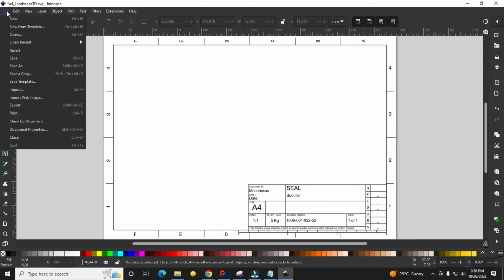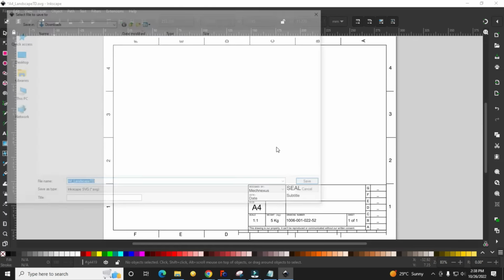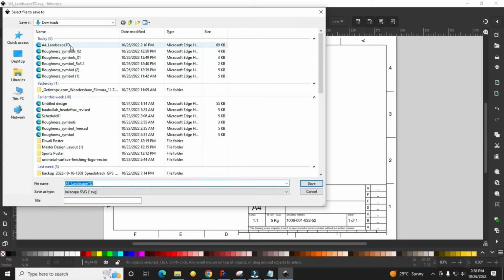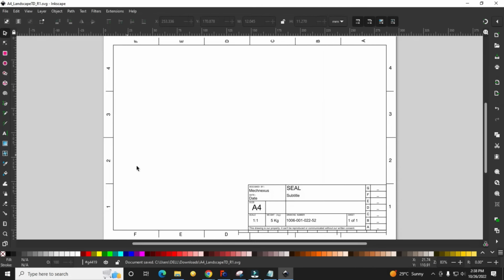Now I will save this file in the form of SVG, and I will rename it something like _01, or I can say R1, and I will save.